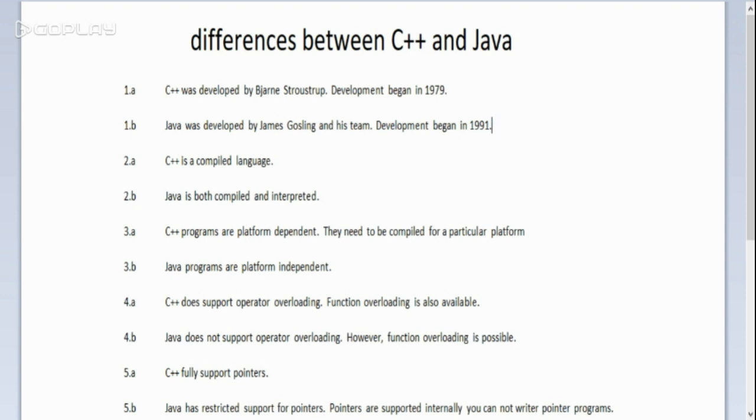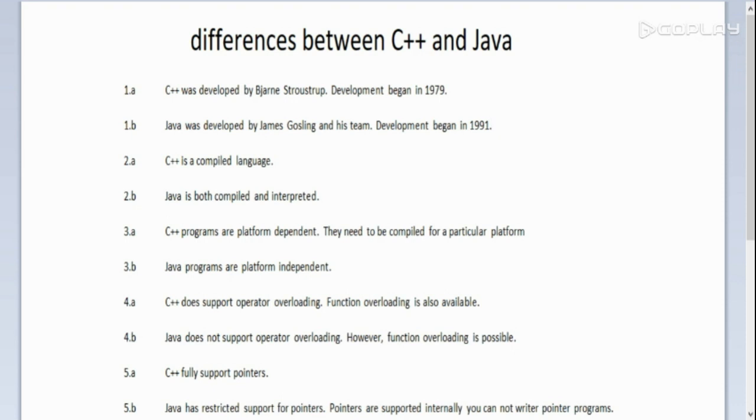Java does not support operator overloading. C++ does support operator overloading. Operator overloading means giving many meanings to a single operator. So Java does not support it. But function overloading is possible in both.